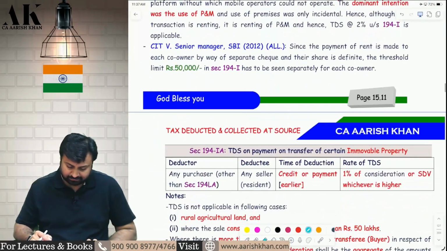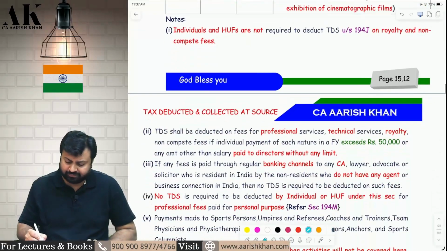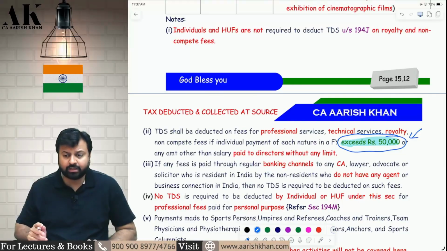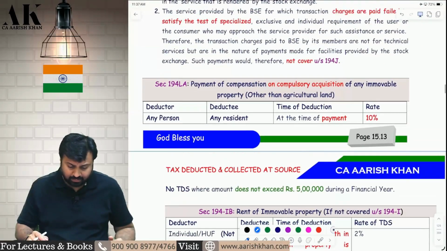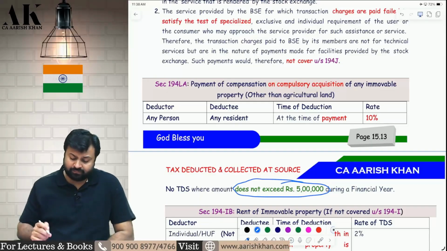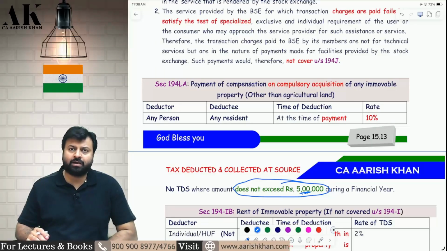Let's move on to the next part. 194IA, no amendment. In 194J also the limit has been changed from 30,000 to 50,000. Check it please. Okay. Next. In 194LA also check limit has been increased from how much to how much? 2,50,000 to 5 lakh rupees. Check it please. They will test all these limits to you all in examination. Be careful with all these limits, please. So this 2.5 lakhs has become 5 lakh rupees for compulsory acquisition by government. Okay.